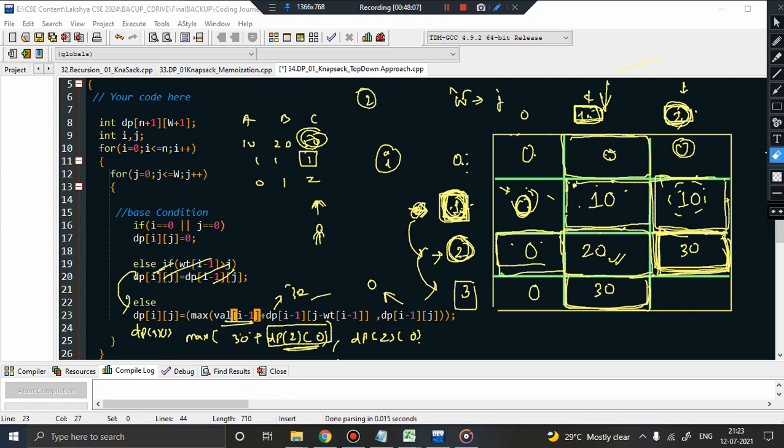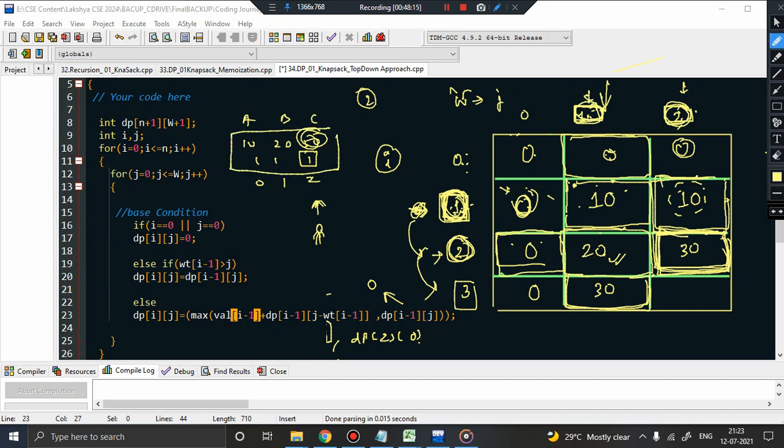Done? So it indicates that if the capacity of the knapsack is only 1, and you have 3 items available, which item will you pick up? Definitely I'll pick up that last item, the C item, 30, because it is maximum profit, 30. Now finally we are reaching the end of the video. The last cell that we need to compute says that you have 3 items, A, B, C, and your capacity of knapsack is 2.